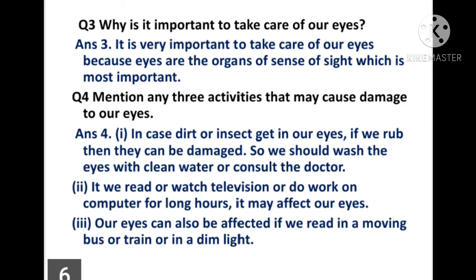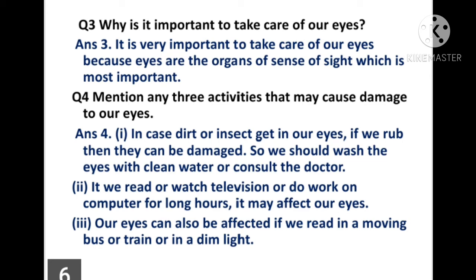Now question number 3. Why is it important to take care of our eyes? Answer: it is very important to take care of our eyes because eyes are the organs of sight, which is most important, and it helps us to see the world.